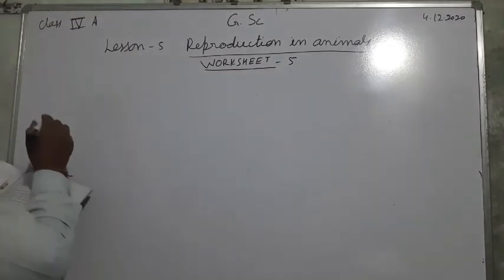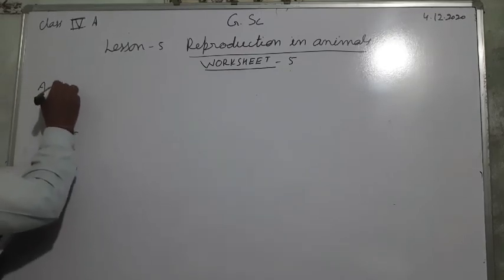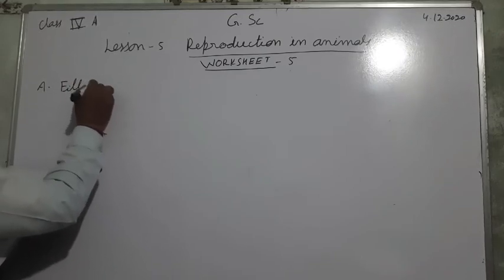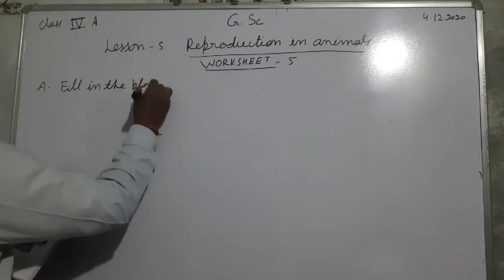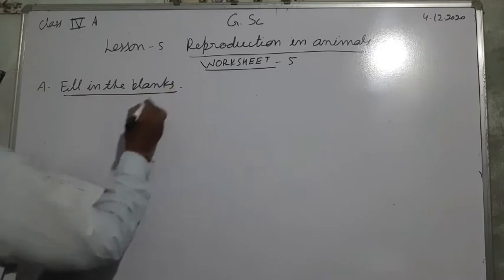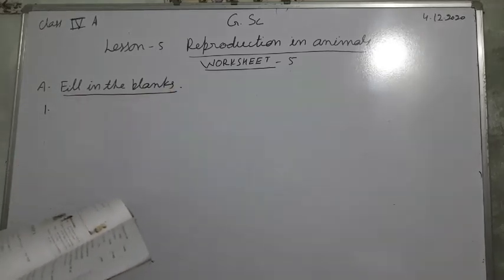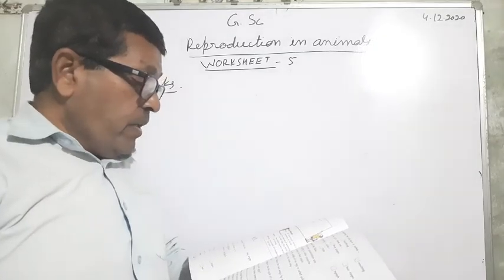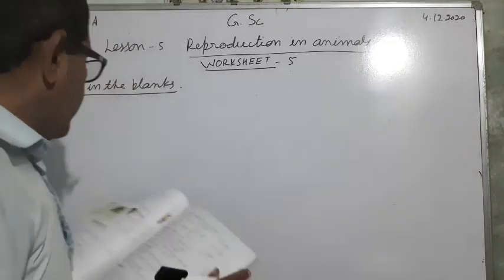A. Fill in the blanks. So first, animals such as dash dash dash lay eggs. So animals such as birds.